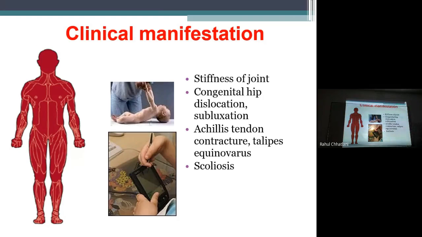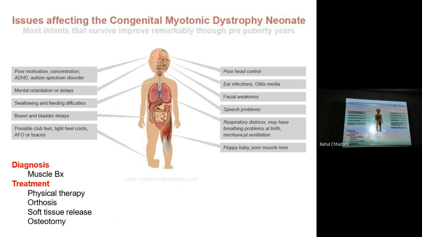Achilles tendon contracture will lead to equinovarus. Yes, CTEV and scoliosis are also common. So you can see the patient's whole body is affected from the head to the tip of the toe. Every part of the body will be affected, and this is the most severe form, but still again a rare condition. So what all things will be affected?